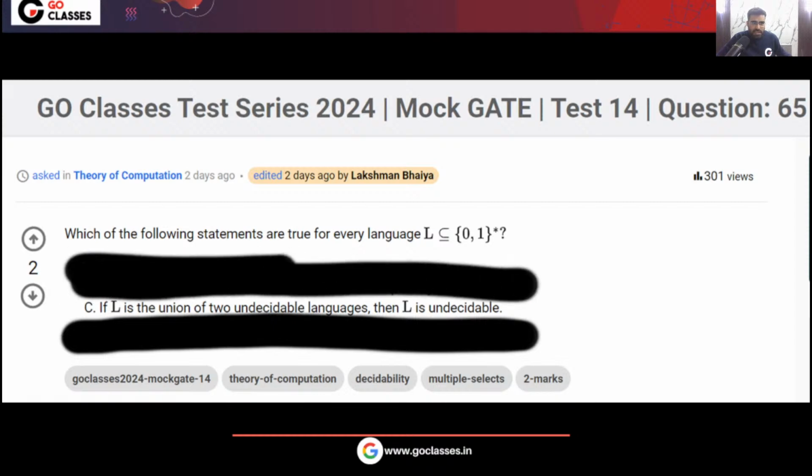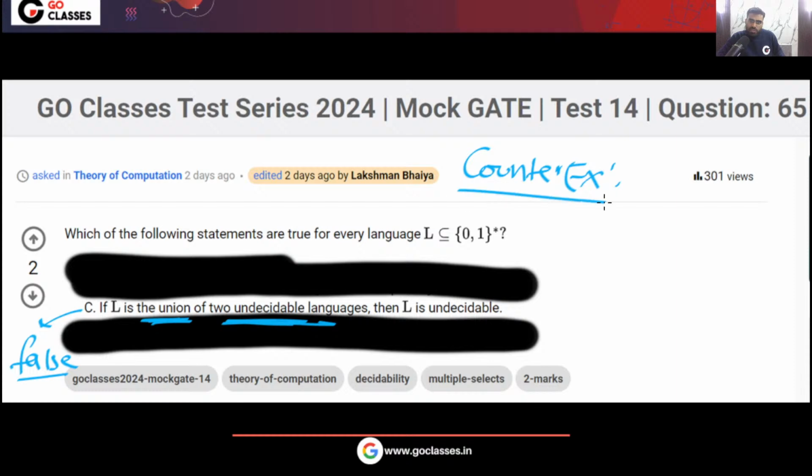Option C is saying that if L is the union of two undecidable languages, then L is undecidable. This statement is false. Why is this statement false? I can give you a counter example. And what is the counter example?